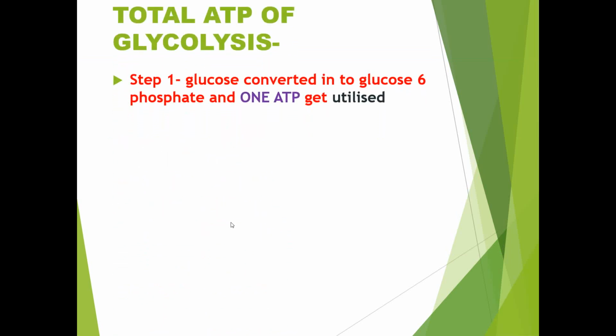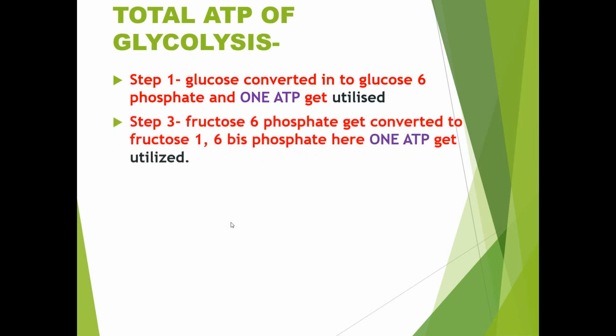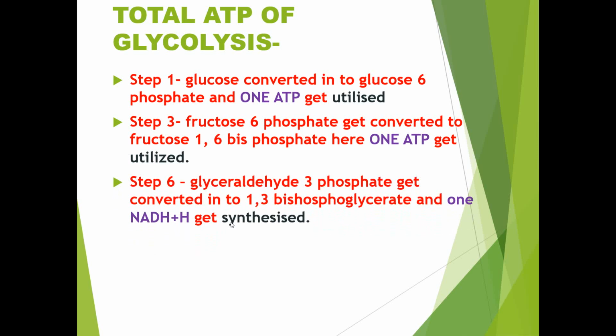So we will discuss step by step. In step 1, 1 ATP molecule gets utilized, where glucose is converted into glucose 6-phosphate. So in this conversion, 1 molecule of ATP is utilized. And in step 3, 1 molecule of ATP gets utilized. So these 2 ATPs are what we count as ATPs utilized.